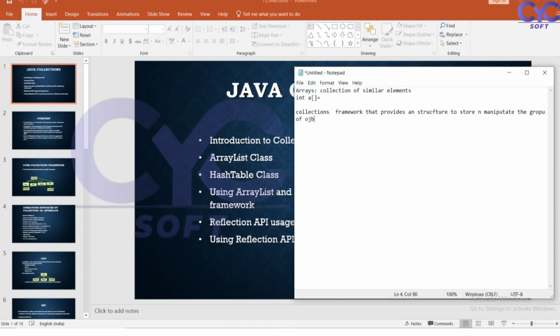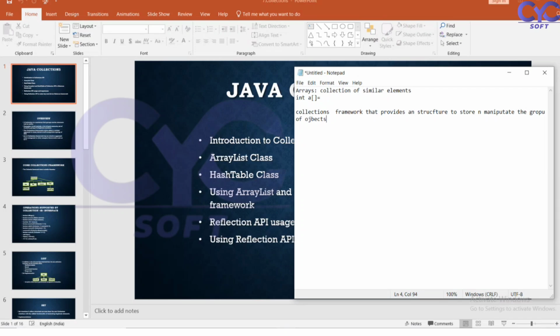So we can have a group of objects. What type of objects are we going to use, and how can we achieve this?